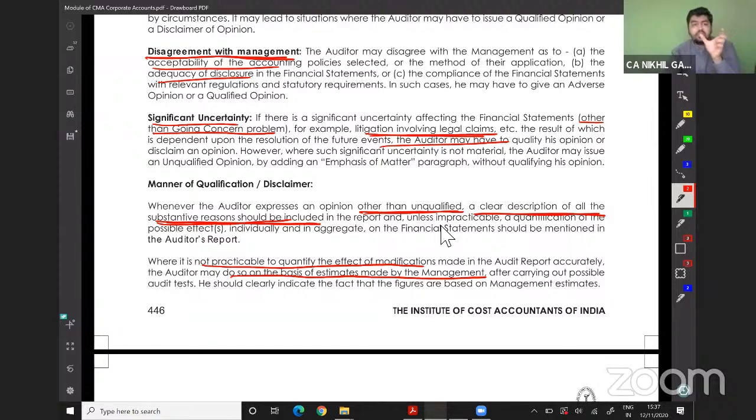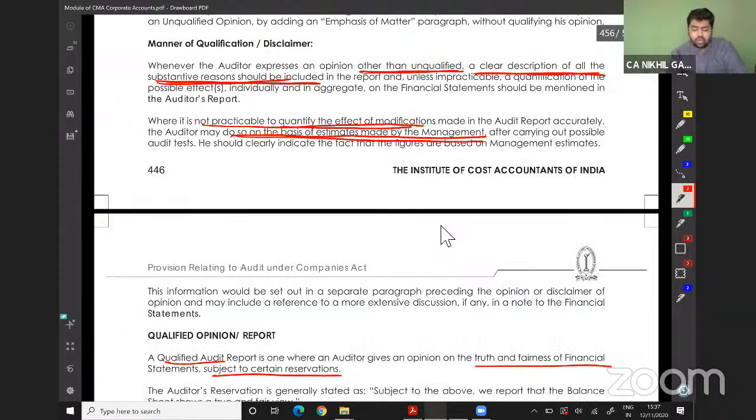Because of this, there will be an impact of 10 crores, 20 crores in the profit. This should be disclosed in your auditor's report. Where it is not practicable to quantify the effect, the auditor may do so on the basis of estimates made by the management after carrying out every possible audit test.